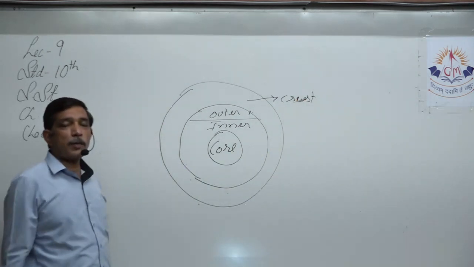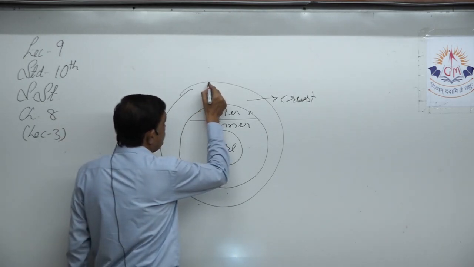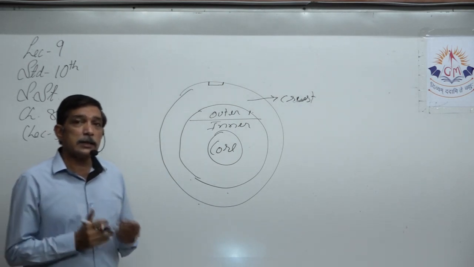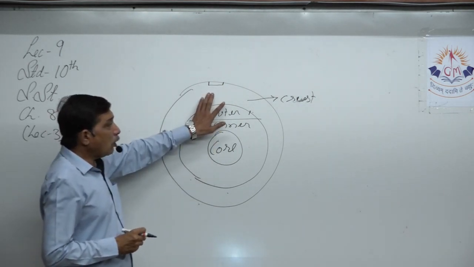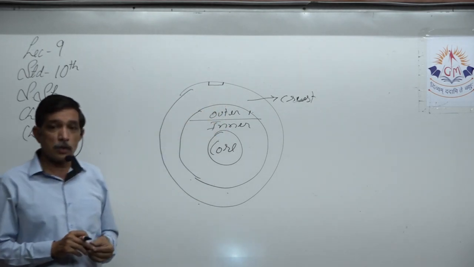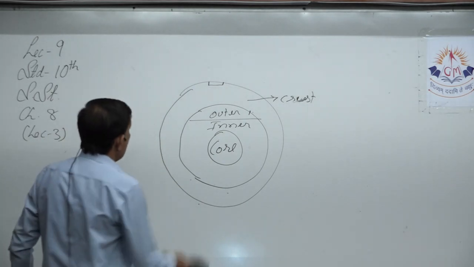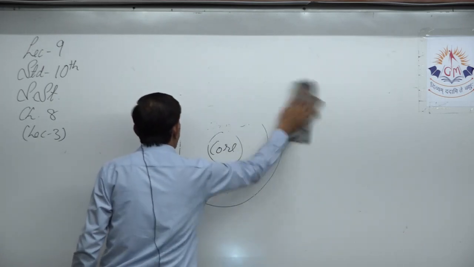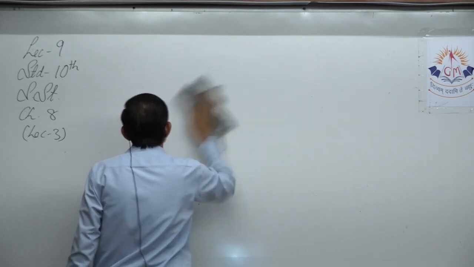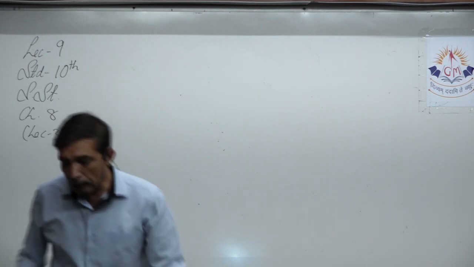Crust is the outermost part of the earth on which we are living. Now, on this earth, only this much is soil, right? That is the meaning. On the outer surface of the earth, only a small part is soil, which is made up of lots and lots of material. It can be organic, it can be inorganic. That means it can be living, it can be non-living. It can be non-living or it can be dead also. That is the meaning.